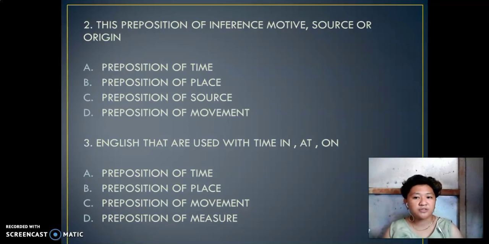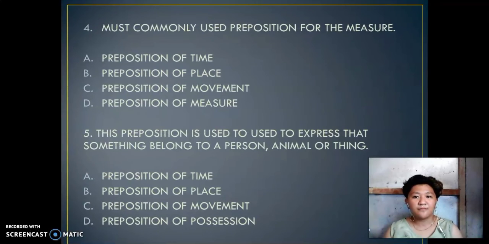The third question is, the English prepositions that are used with time: in, at, and on. You are going to choose the best answer you have calculated in your mind. The fourth question is, the most commonly used preposition for measure. And the fifth question is, this preposition is used to express that something belongs to a person, animal, or thing.